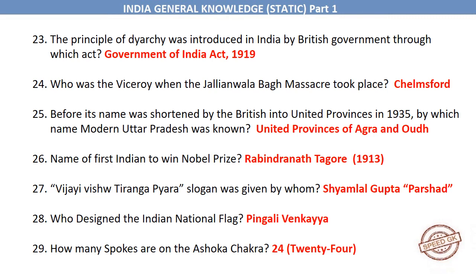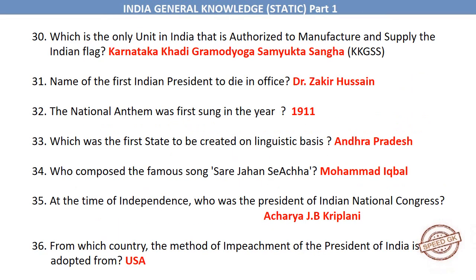Pingali Venkaiah. How many spokes are on the Ashoka Chakra? 24. Which is the only unit in India that is authorized to manufacture and supply the Indian flag? Karnataka Khadi Gramodyoga Sanyukta Sangha, KKGSS. Name of the first Indian president to die in office? Dr. Zakir Hussain. The national anthem was first sung in the year 1911.